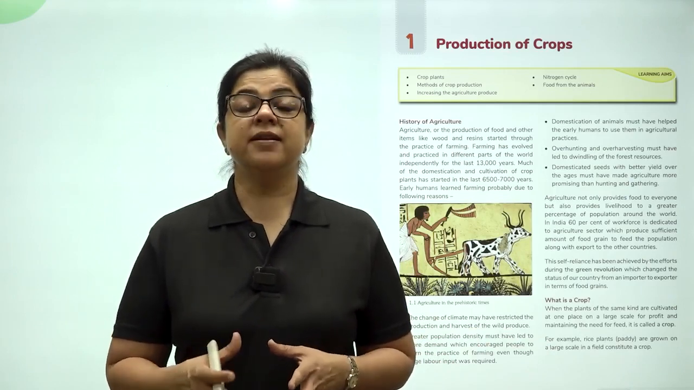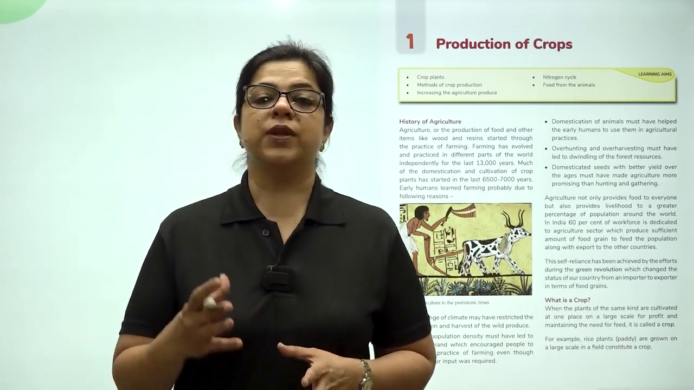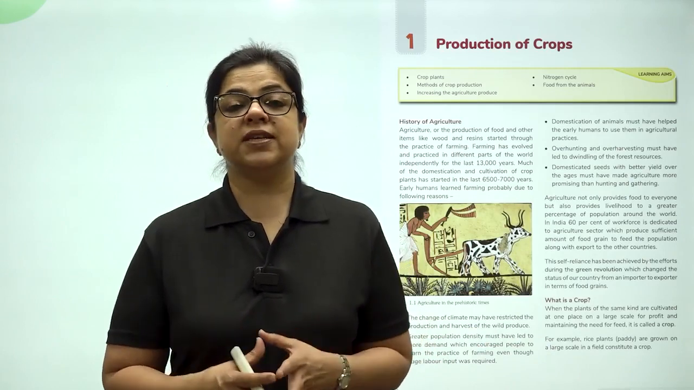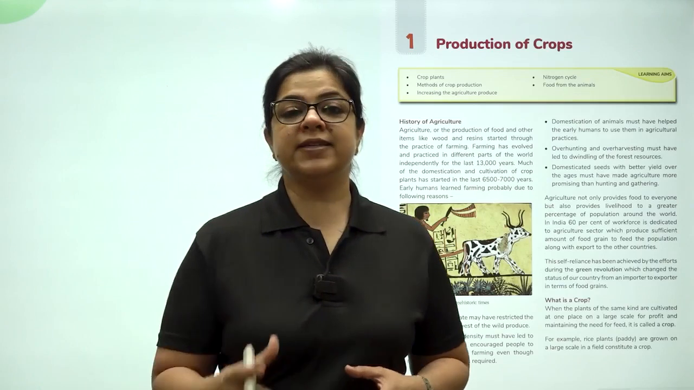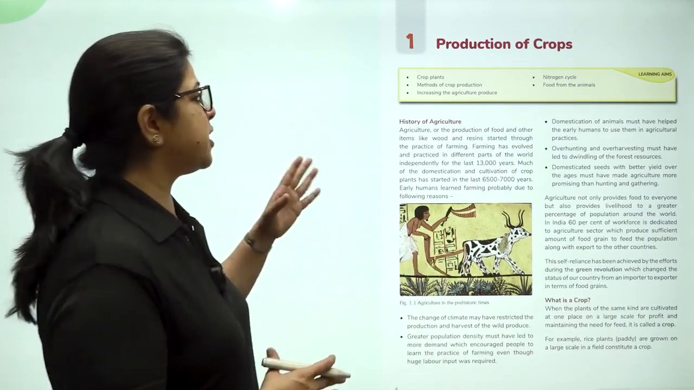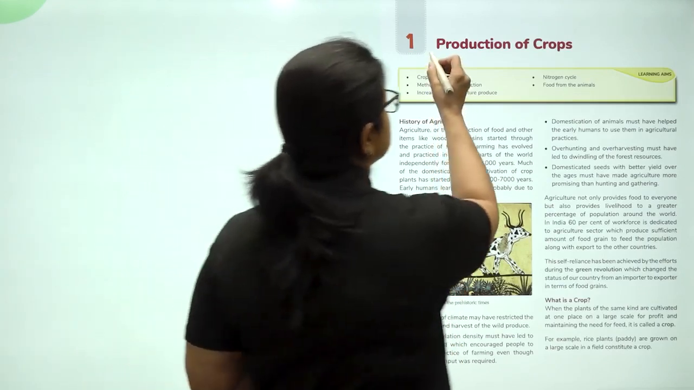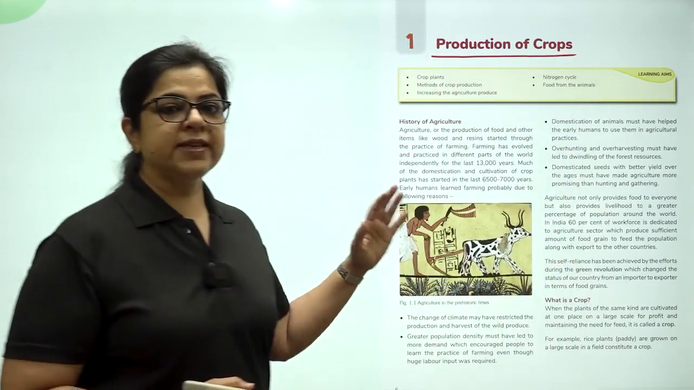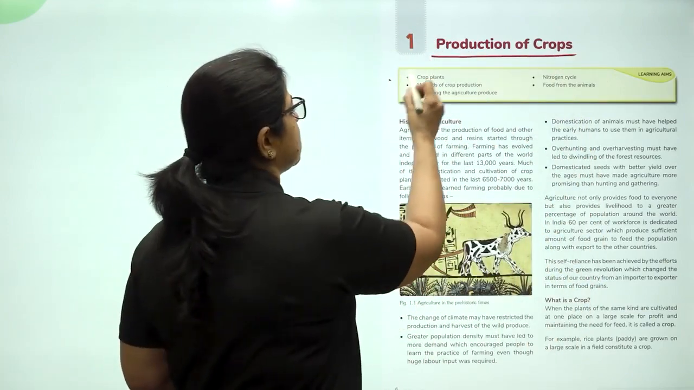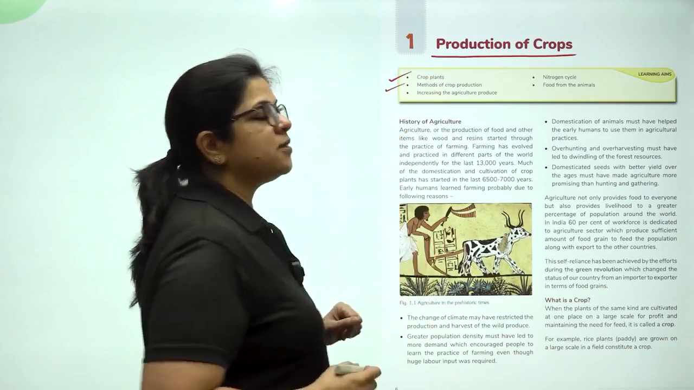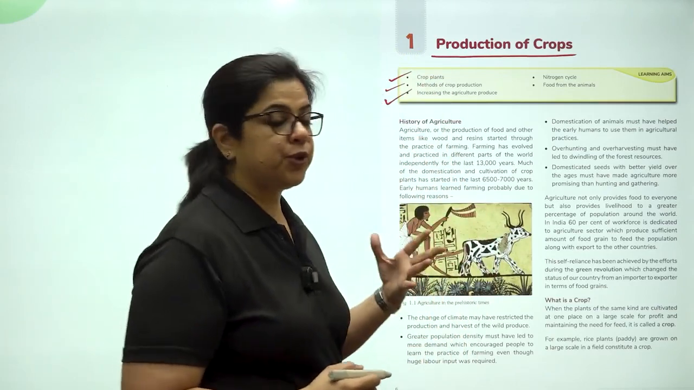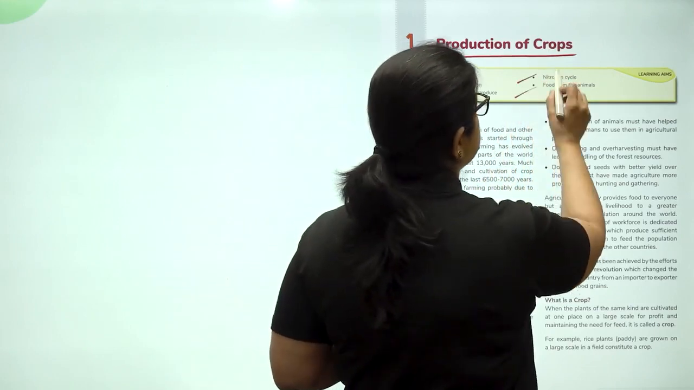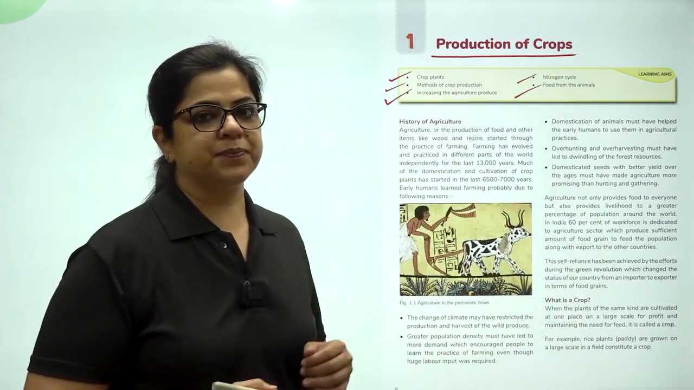And we begin our book with the first chapter that teaches us the ways in which the crops are produced. So let us read together chapter number 1, Production of Crops. In this particular chapter, we are going to talk about crop plants, methods of crop production, increasing the agricultural produce, the nitrogen cycle, and food from the animals.